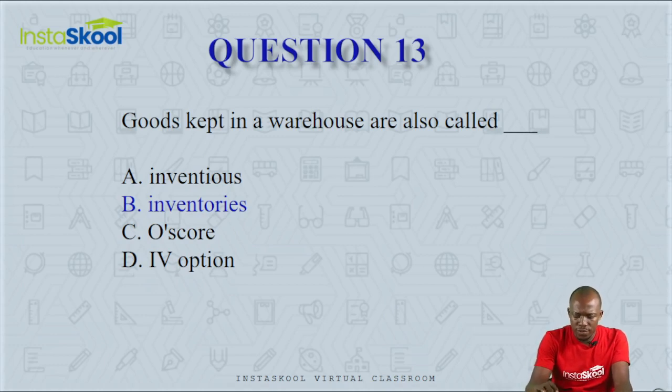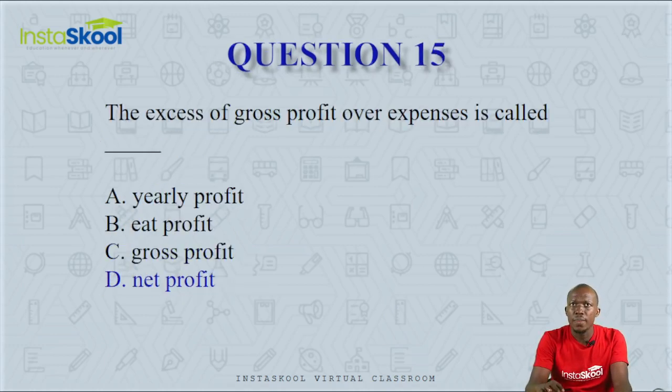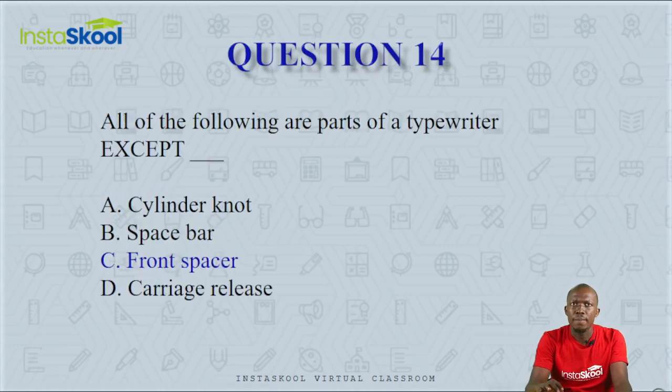Question number 14. All of the following are parts of a typewriter except for one. Is it cylinder nut, space bar, front spacer, or carriage release? The cylinder nut is used to roll papers.